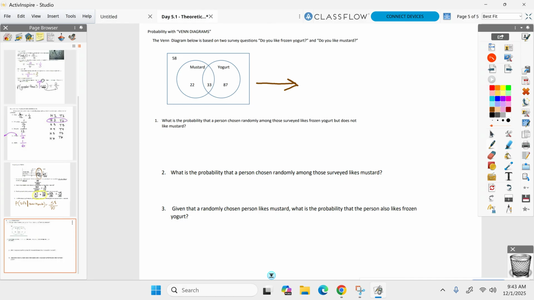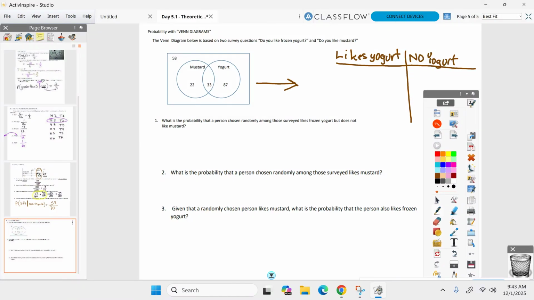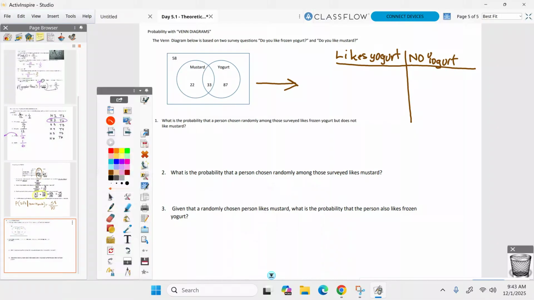So up top, let's do yogurt. All right, so likes frozen yogurt. Oh, this is frozen yogurt. I didn't even know that. All right, so likes yogurt. Let's put likes yogurt on top. If you put likes yogurt, you also have to have a column of no yogurt. Does not like yogurt. And then we're going to have a total.